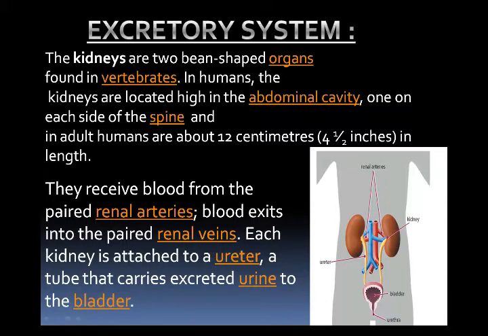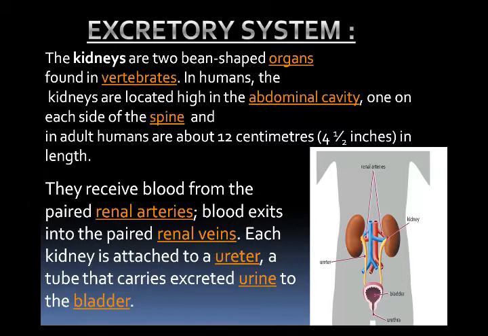Human excretory system consists of a pair of kidneys, renal arteries, renal veins, a pair of ureters, means the right ureter and the left ureter, urinary bladder and the urethra. What are the organs of excretion in human being? A pair of kidneys, ureters, urinary bladder and the urethra.